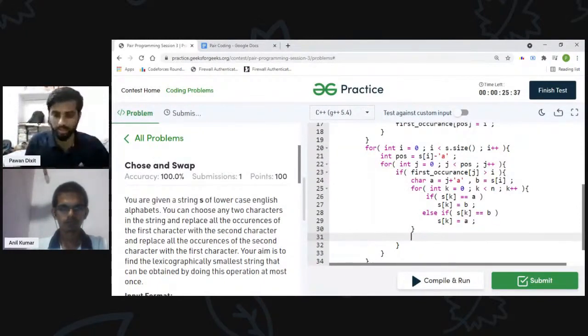So here is a trick to do it. I can just print out my answer because I have found my answer here.